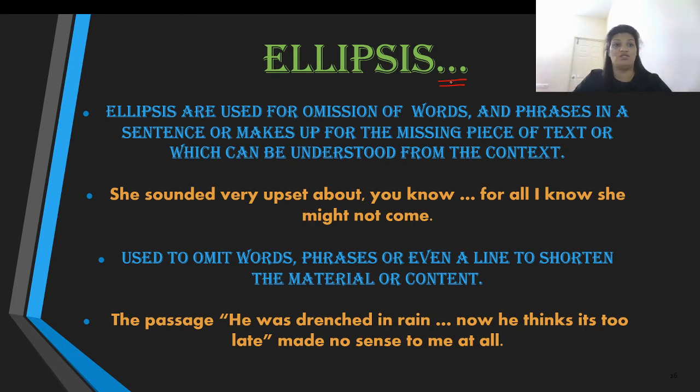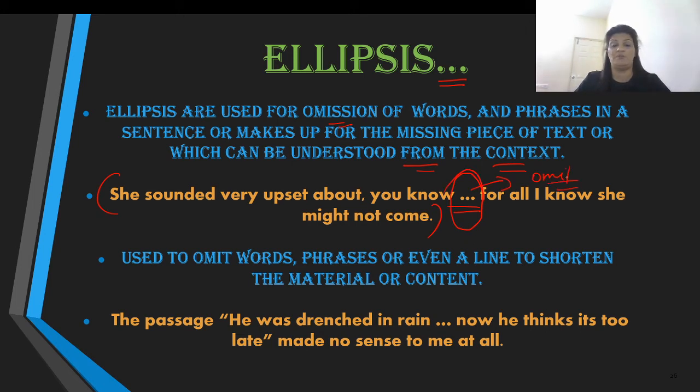Ellipses are used for omission of words and phrases in a sentence, or make up for the missing piece of text, which can be understood from the context. For example, "She sounded very upset about... for all I know, she might not come." Now over here, this is your complete statement. And she sounded very upset about, there is a whole entire story over here which has been omitted